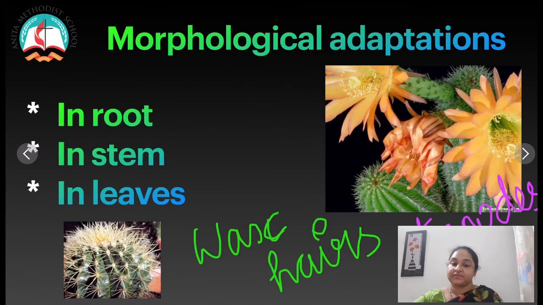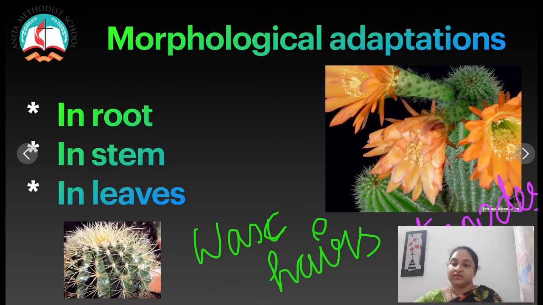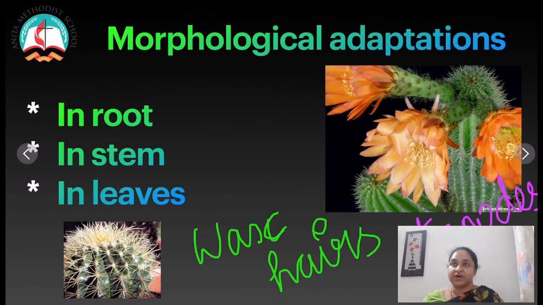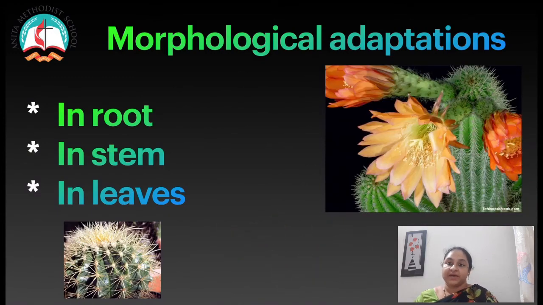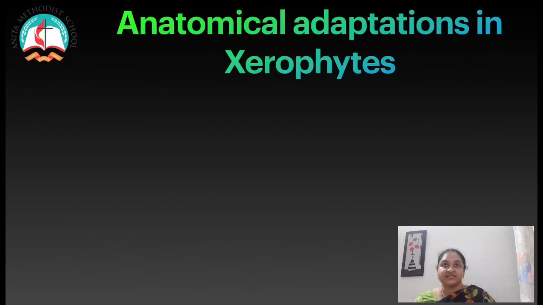Then we will learn about the adaptation in leaves. Leaves are generally leathery and shiny to reflect the light and heat. In some plants like Euphorbia and Acacia, the stipules are modified into spines, and the entire leaves are modified into spines, or they are reduced to scales sometimes.